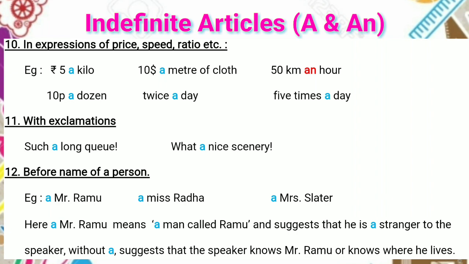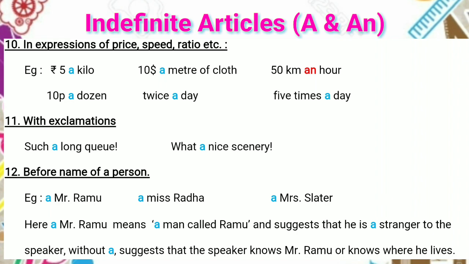Next, before the name of a person. Generally, we never use articles before names of persons. Why do we use them here? Let's see. Examples: a Mr. Ramu, a Miss Radha, a Mistress Slater. Here, a Mr. Ramu means a man called Ramu and suggests that he is a stranger to the speaker. Without a, it suggests that the speaker knows Mr. Ramu or knows where he lives.